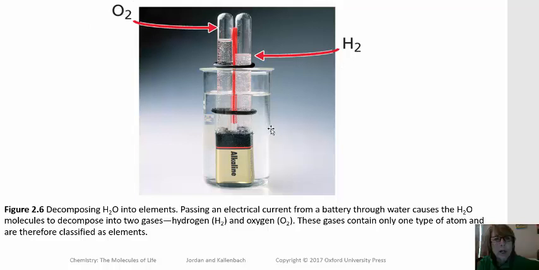If we have pure water and we apply an electrical current to it, as in this situation, that electrical current is being supplied by a battery, water will decompose into the elements that make it up. And we can tell by looking at the symbol that this is an element because there's one capital letter. There is a 2 here because the most stable form of oxygen is as a molecule with 2 atoms in it, and the same goes for hydrogen. So compounds can be decomposed into simpler substances through chemical means.